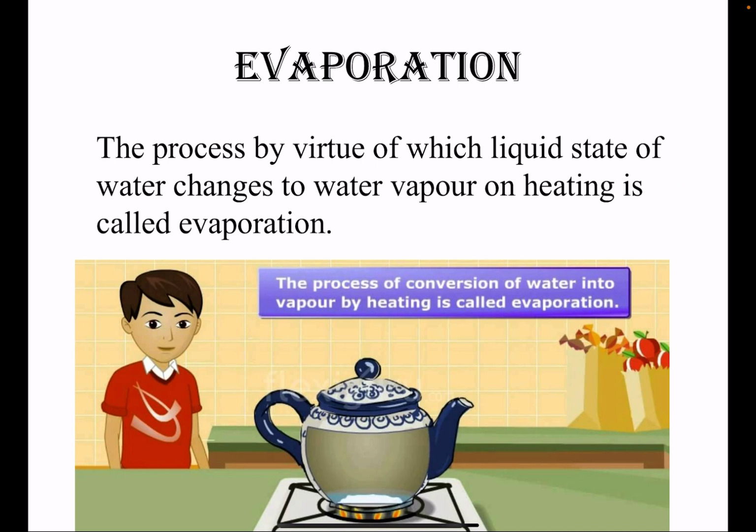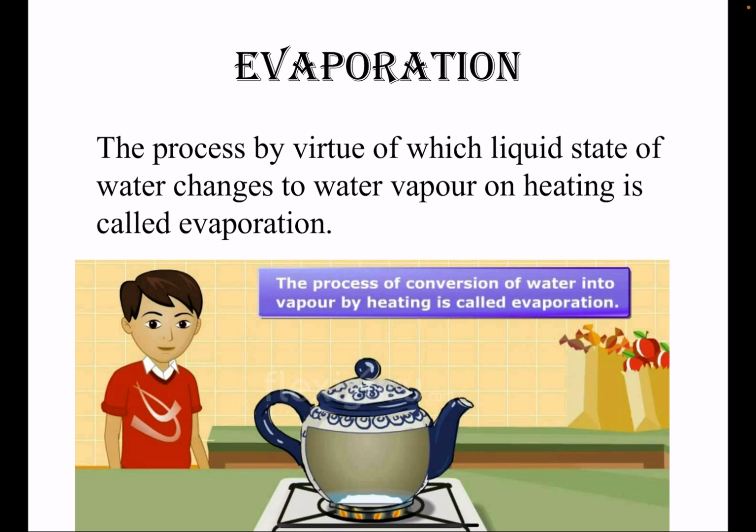You have to understand a few terms, one of which is evaporation. Now what is evaporation? See here. The process by virtue of which the liquid state of water changes to water vapor on heating is called evaporation.